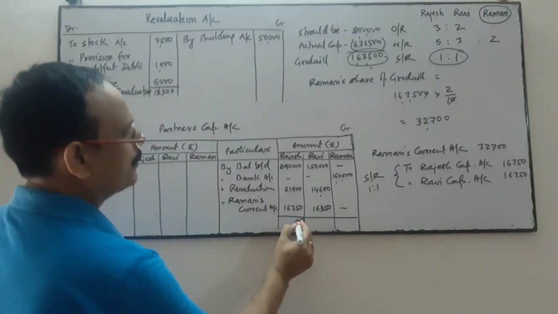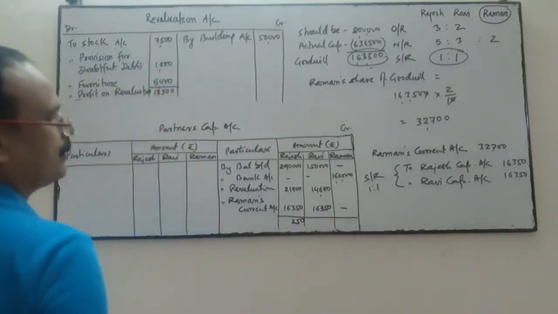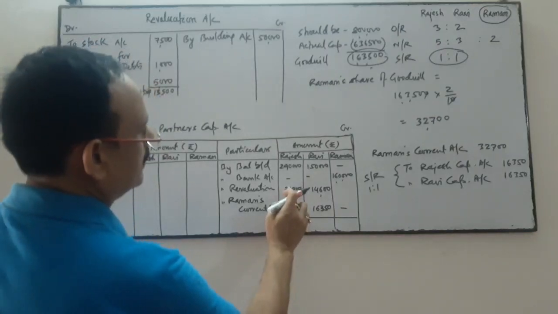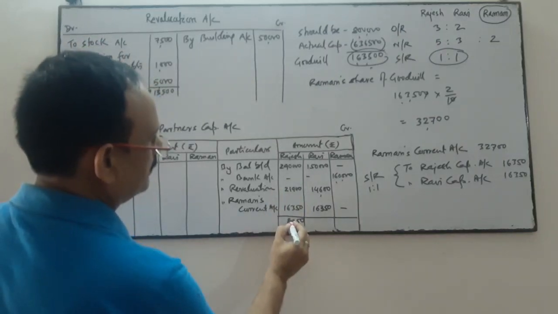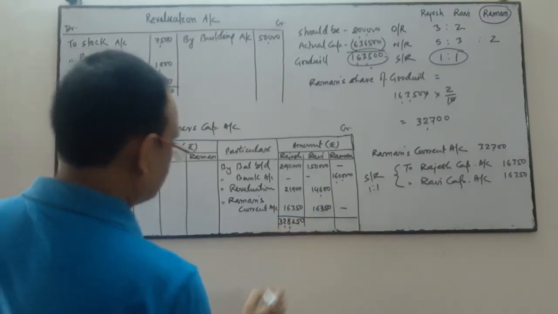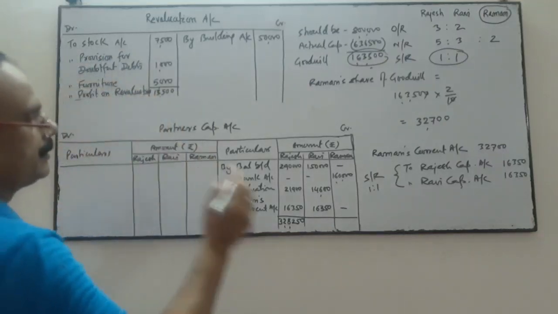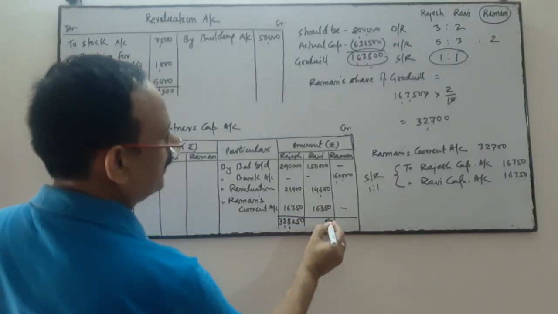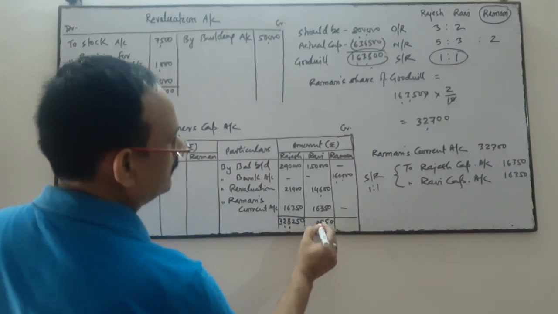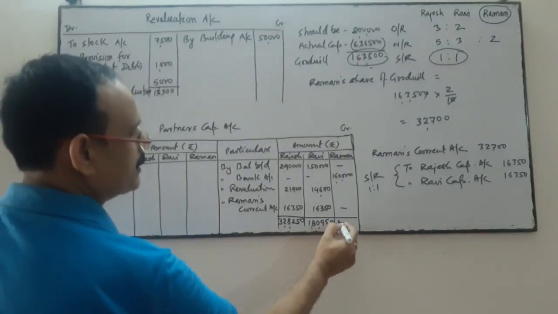The totals are 3,28,250, 1,80,950 and this side total is 1,60,000.